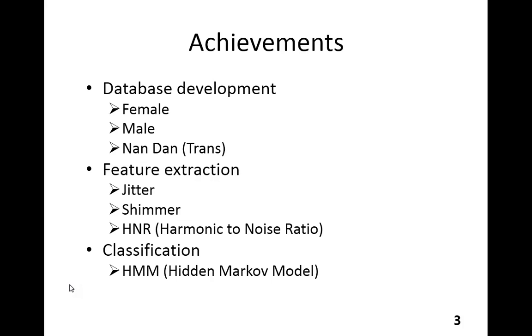Next is the feature extraction part. I select three features which are jitter, shimmer, and HNR, harmonic to noise ratio. I extracted these features from the singing database. And the final part is classification. I use HMM to train and test all the extracted features from the singing database to see whether they are applicable or not. Okay, this is all the achievements of my project.